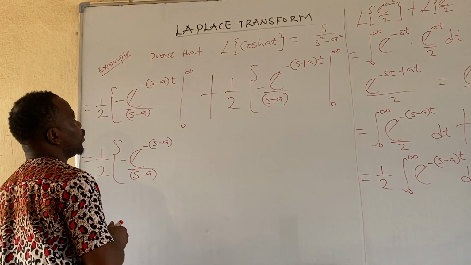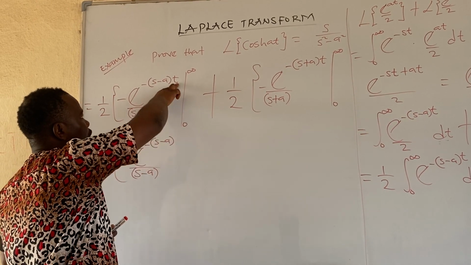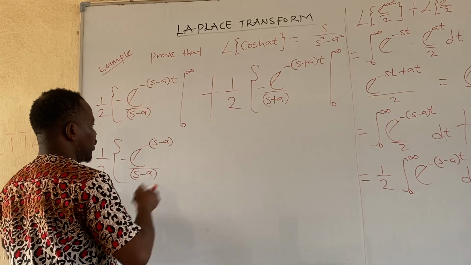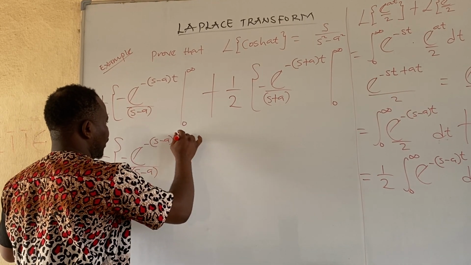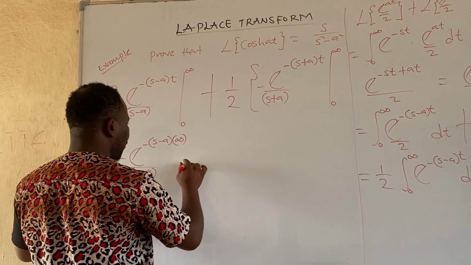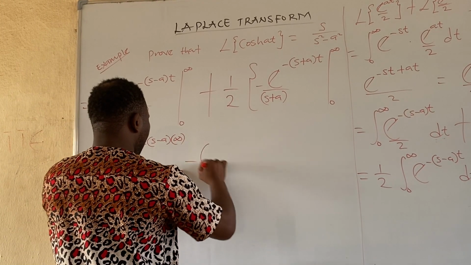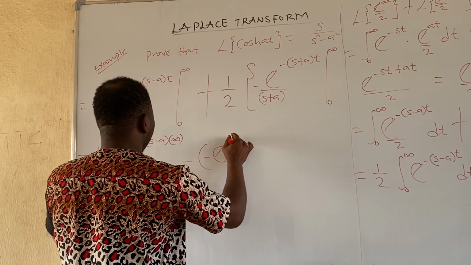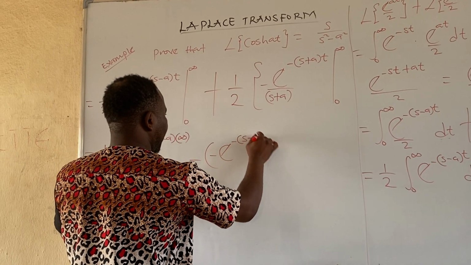I said we will subtract the lower limit from the upper limit. Is that clear? So for that reason, anywhere you see t, we must write infinity. So we multiply it by infinity. Then we say minus, we write the same thing, minus exponential minus (s minus a).